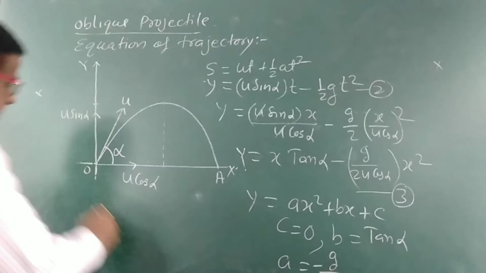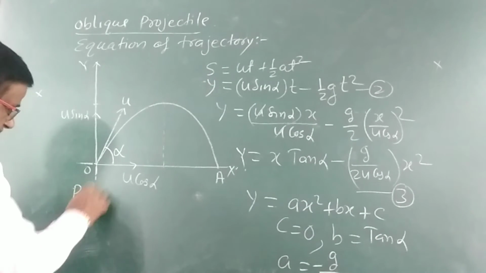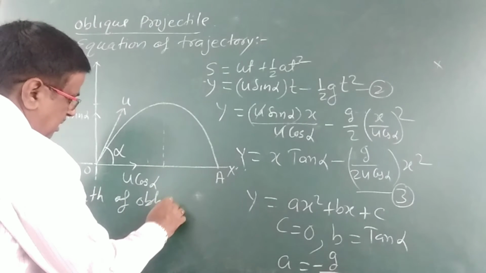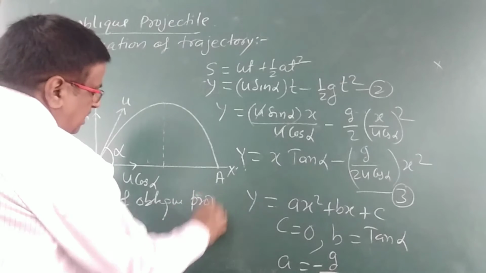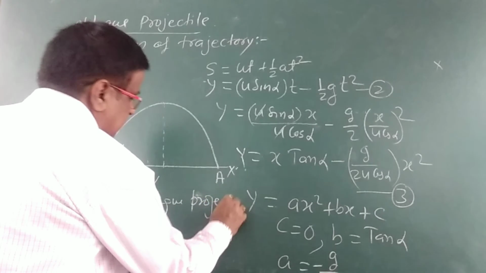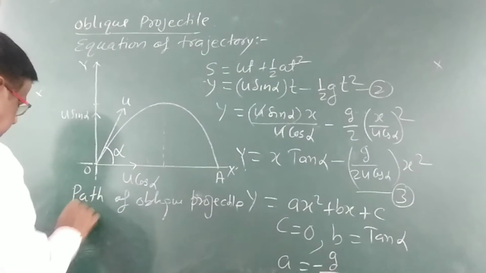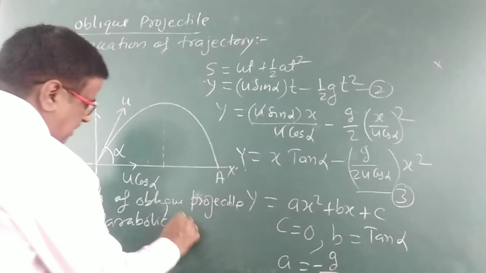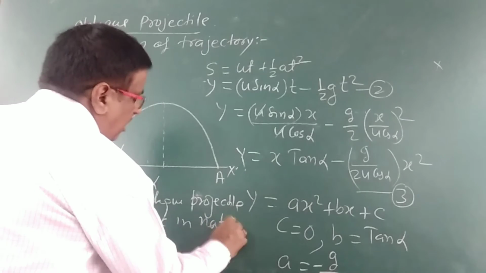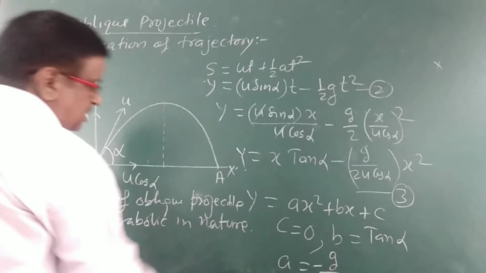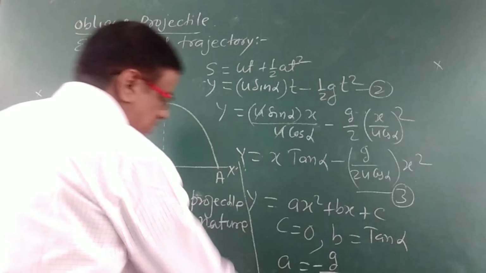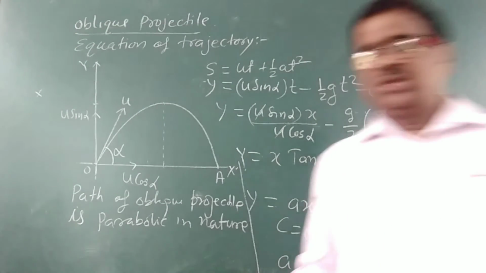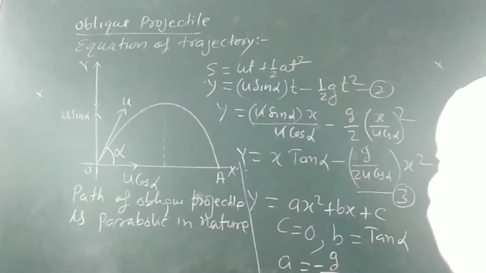So we can say that the path of oblique projectile is parabolic in nature, or parabolic. So the path of the oblique projectile will be parabolic. From here we can prove it. This is the path followed.